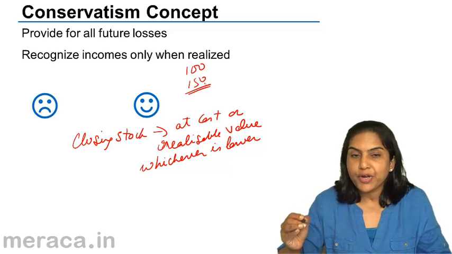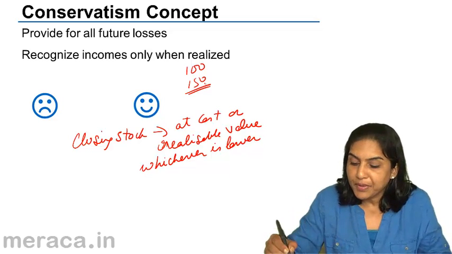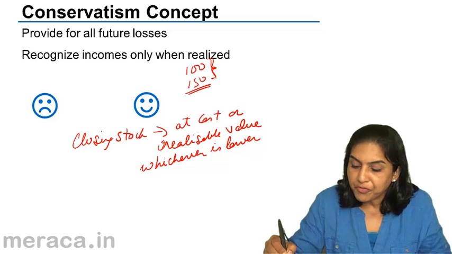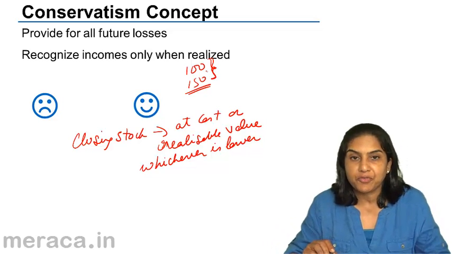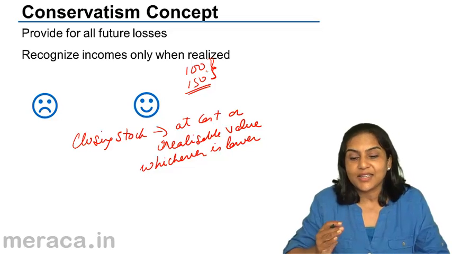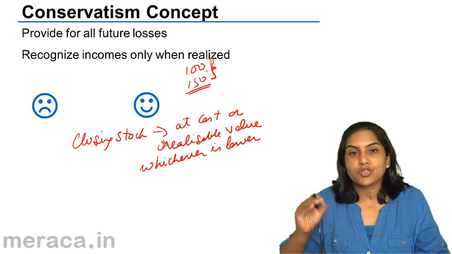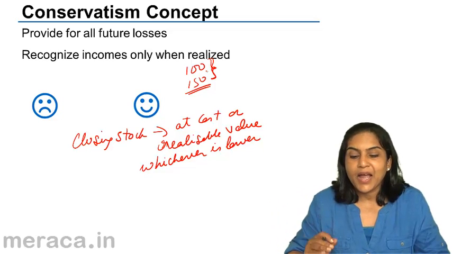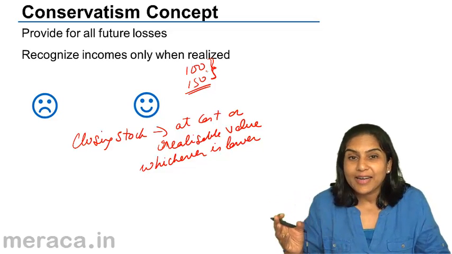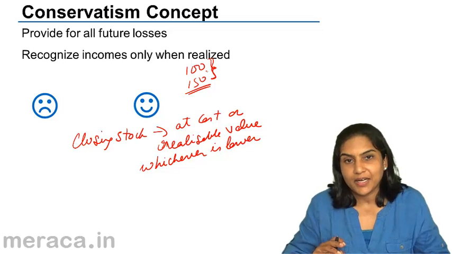If I show it at 150, it would mean that this profit of 50 is being recognized in the current year. Though I know for a certainty that it is going to be sold next year, I cannot recognize this income in the current year.